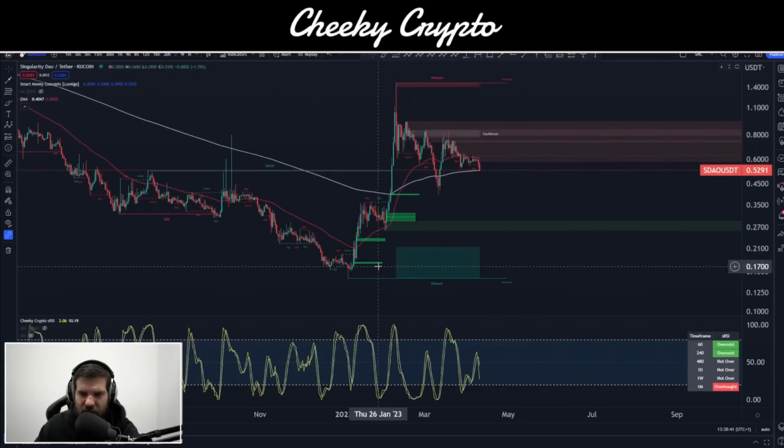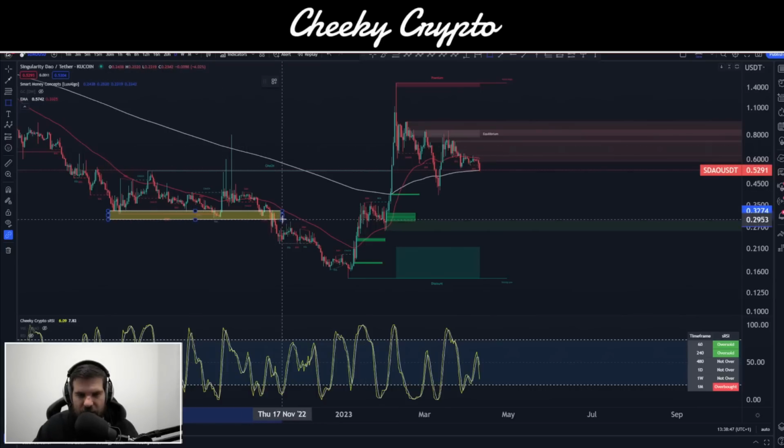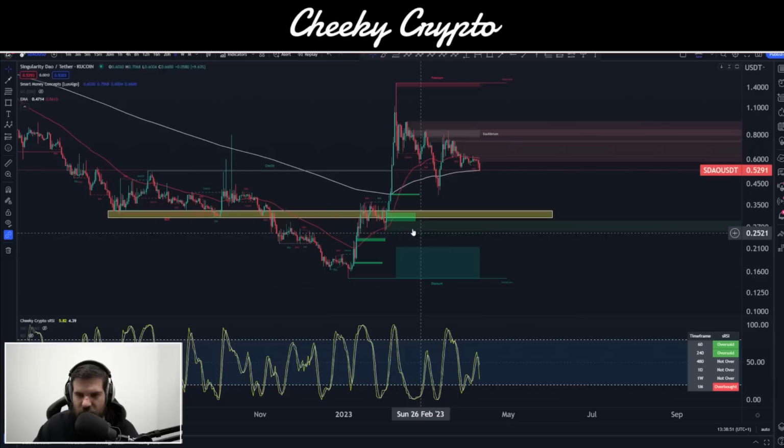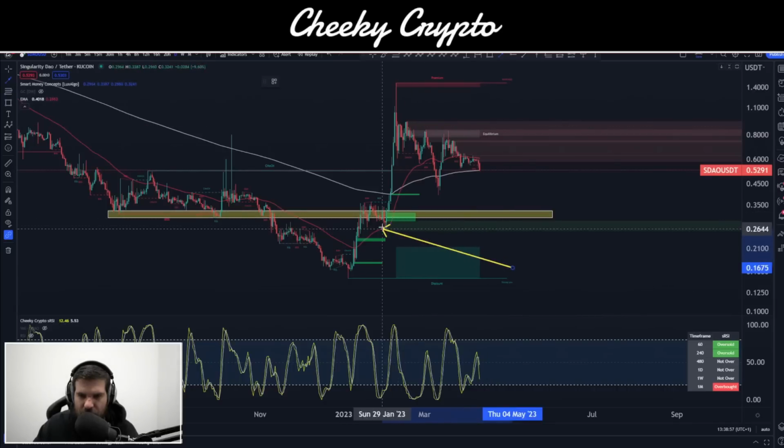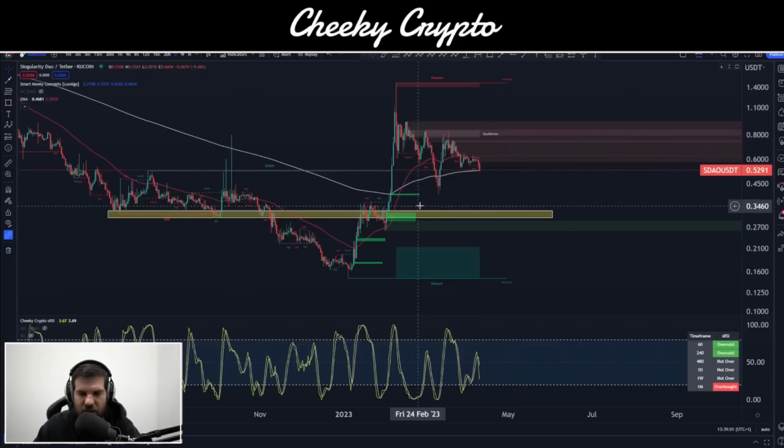So as I look at these things, I think to myself, yeah, we can see down here this previous area of consolidation. This is that area that we were talking about just a moment ago. Let me actually draw it back on here. Draw it across. You can see how this area also ties in not only with our imbalance in our order books and this fair value gap, but also an internal order block down here as well. Okay, so I do think there's a likelihood that we have to move down into this low point at some point.